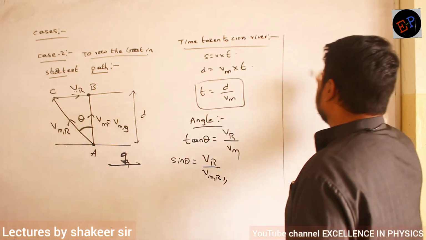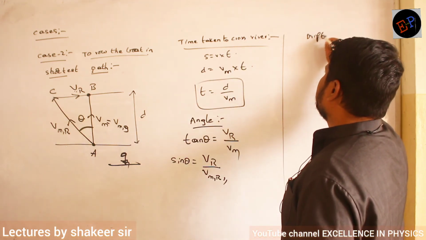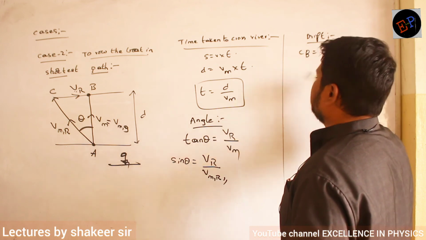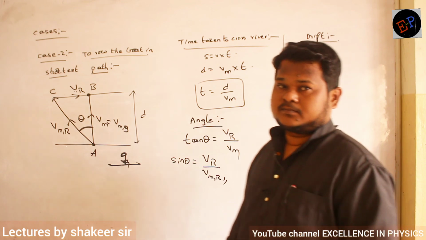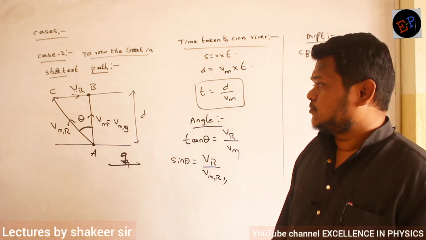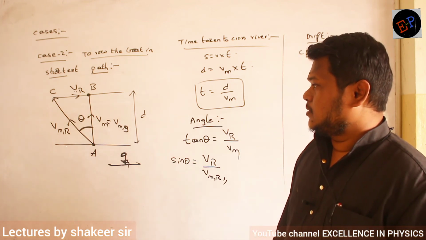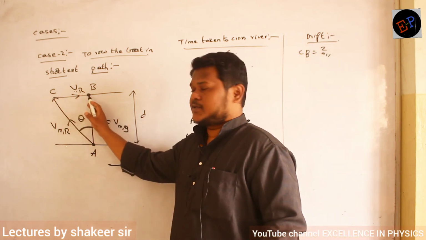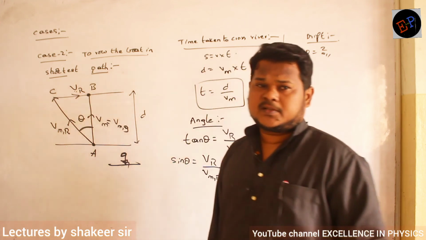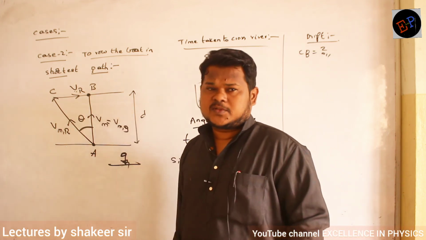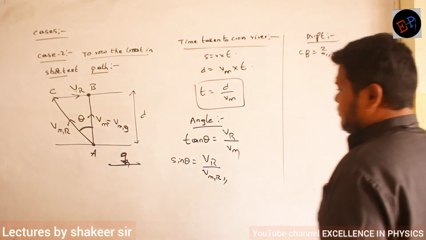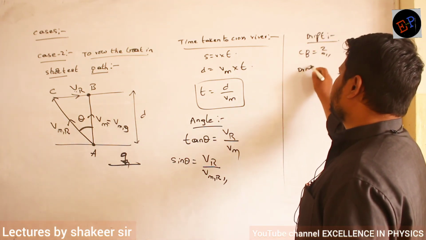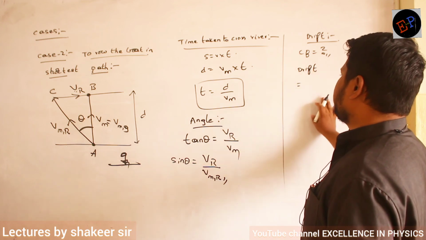So what will I write? Drift CB. How can I calculate? VR into time. So for the person to move in this direction, which velocity is responsible? The velocity of the river is responsible. Are you able to understand now? So drift is equal to.